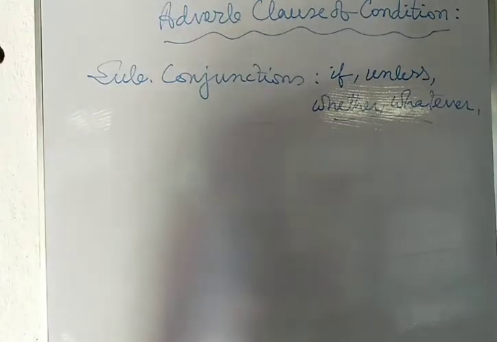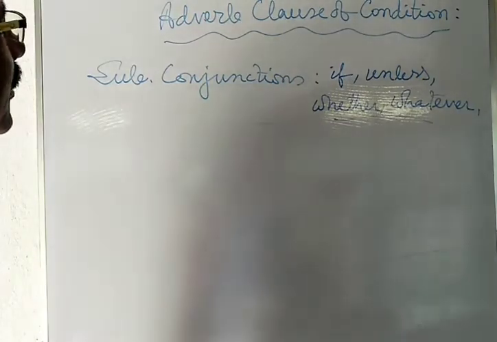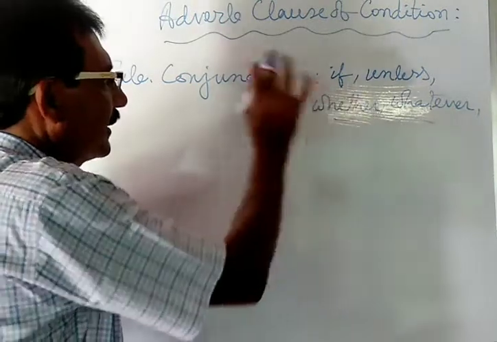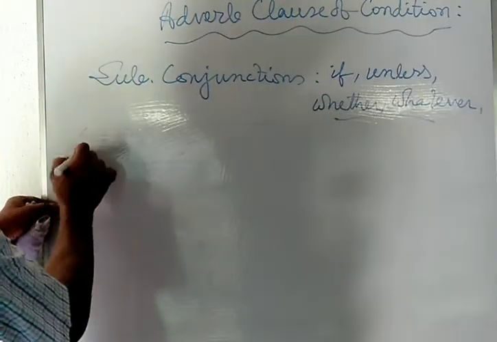Now see the examples, how the adverb clause of condition is introduced with the subordinating conjunctions.